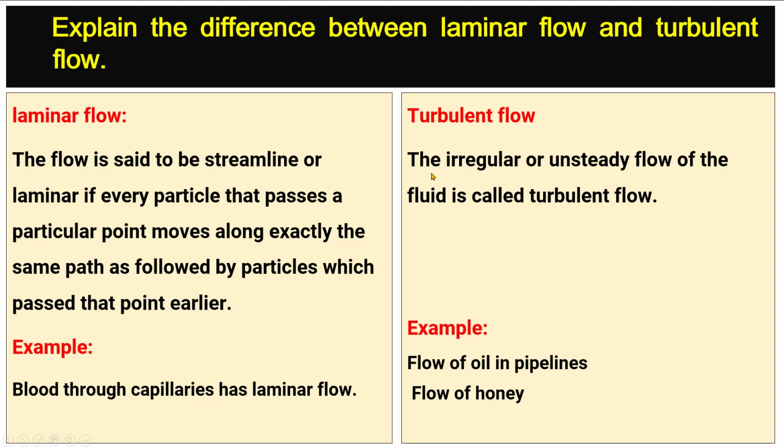Turbulent flow: the irregular or unsteady flow of the fluid is called turbulent flow. Example: flow of oil in pipelines and flow of honey are two examples of turbulent flow.